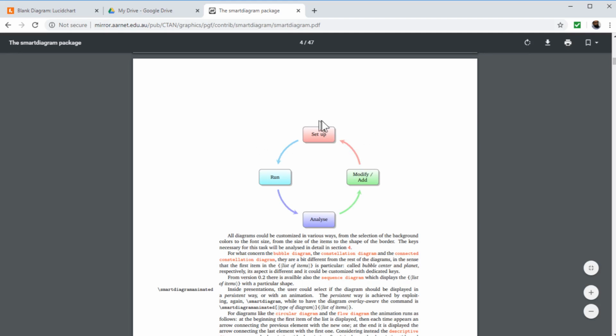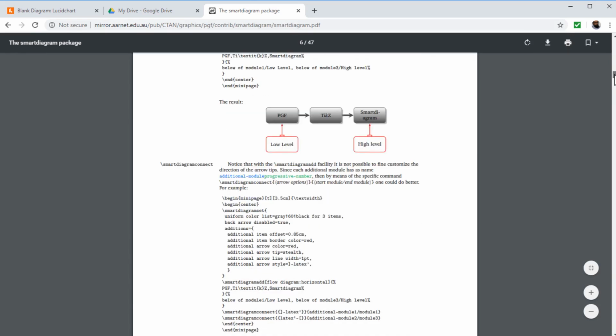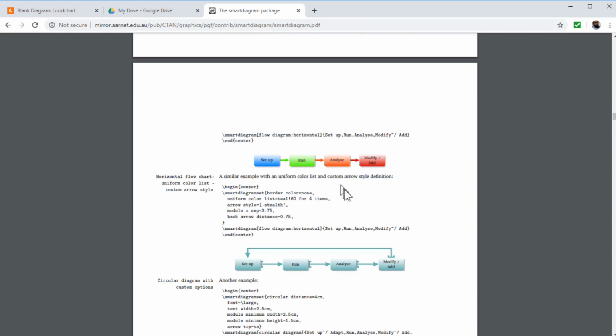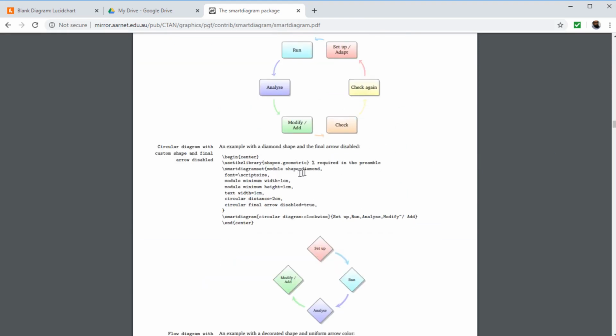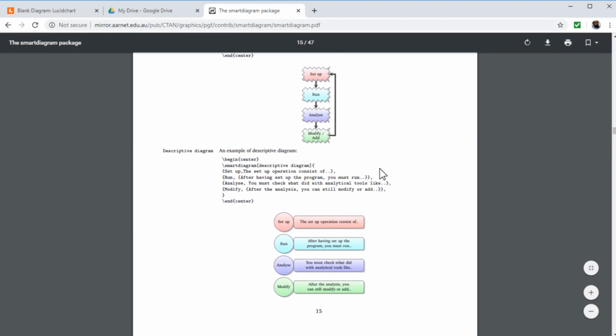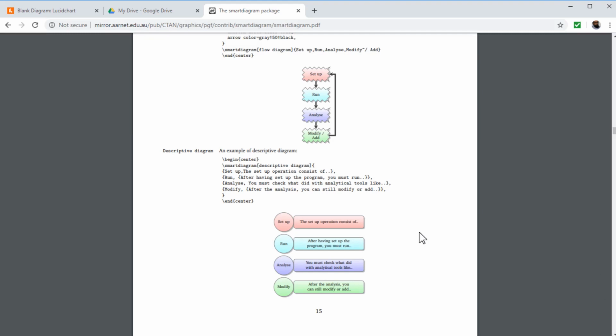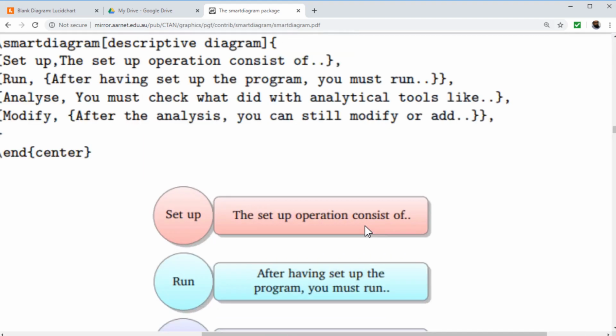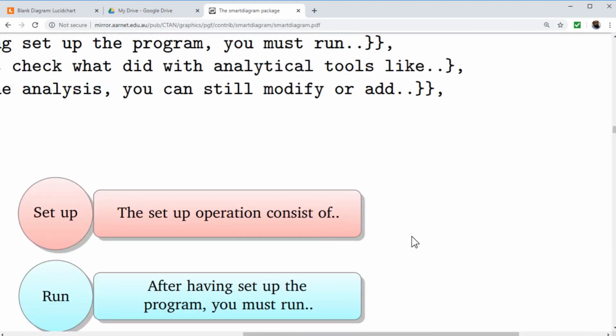But literally you just have to put a single line of code to draw this diagram. And there are some other types of diagrams, like this one, a little bit fancier, and these are some of the variants of these diagrams. These 2 are also part of this package. So for these kinds of simple flow diagrams or simple illustrations, if you are already using LaTeX, you just have to include maybe a few lines of code to draw these diagrams, and they will be of the highest quality possible. If I zoom in, you can see that the quality is still the same.